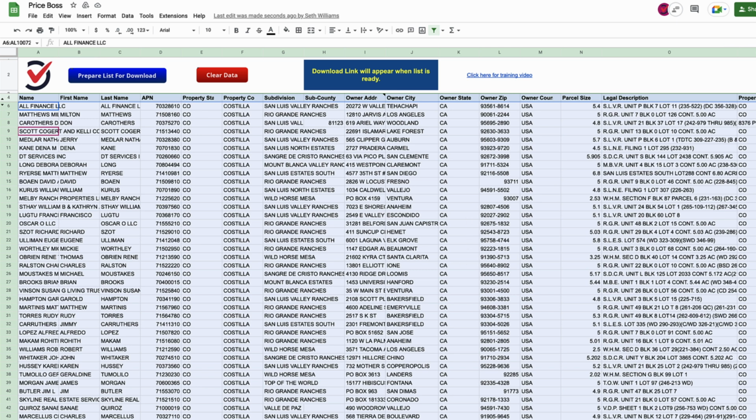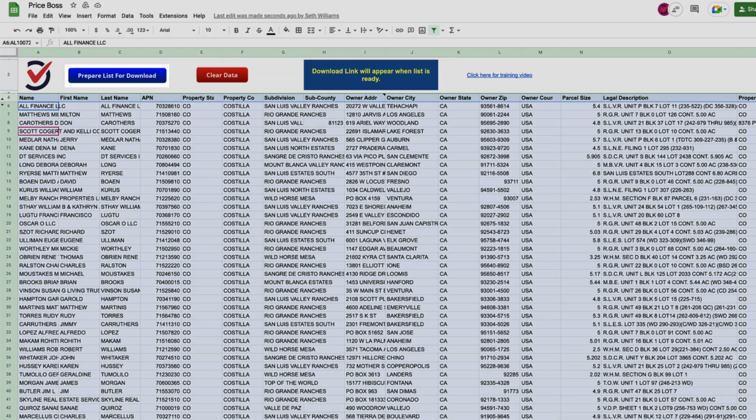And at this point, we can do one of two things. If we don't have access to Microsoft Excel, we can copy and paste all of this stuff onto a new Google Sheet and then save that, and start working with that to upload it to our mail service of choice, or we can download this as an Excel file if we do have Excel on our computer and if that's what we're more comfortable using. And that's actually my situation. I have Excel and use it all the time, so I'm going to do that.